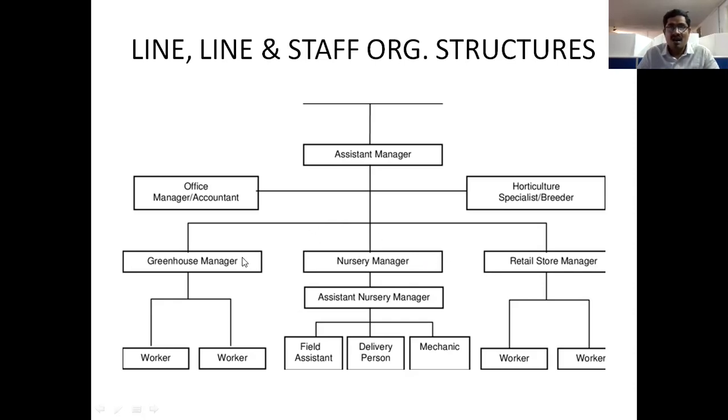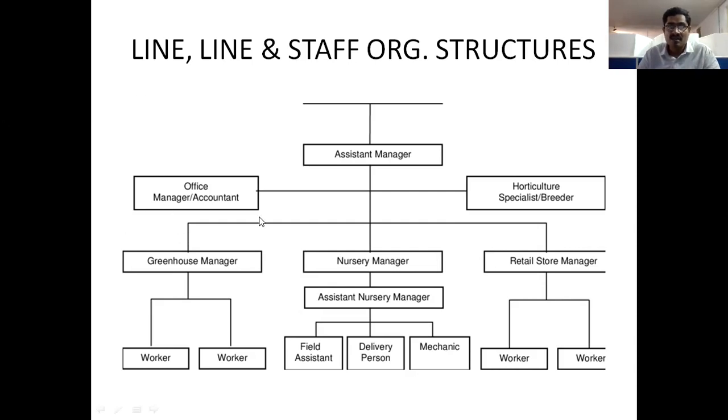So this horizontal communication, and communication between the same designated persons, is called line and staff. Here, line means communication between the hierarchy and subordinates, and authority flows from top to bottom, responsibilities flow from bottom to top. But line and staff is about communication between the same designated persons in other departments. Line is the same department; line and staff is communication between other departments with the same designation.